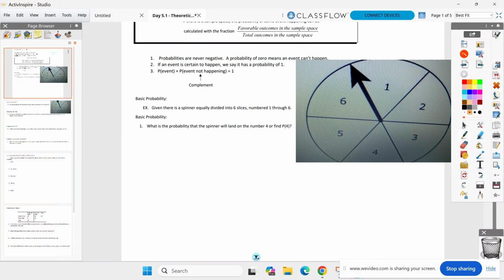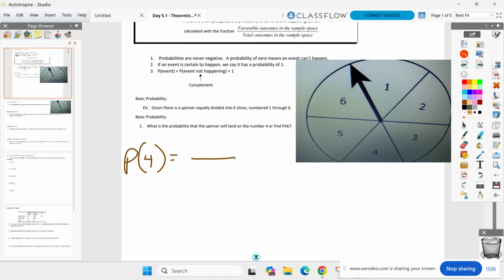Here's my first scenario. I got a spinner with 6 equal sections. What's the probability that the spinner lands on a 4? Before I answer that, we probably will not write out everything in the question. We're going to use symbols. Does everyone see the P here? That stands for probability, and inside the parenthesis is what we're finding the probability of. So instead of asking what's the probability a spinner lands on a 4, I'm just going to write P(4). P for probability, and the 4 says it lands on a 4.